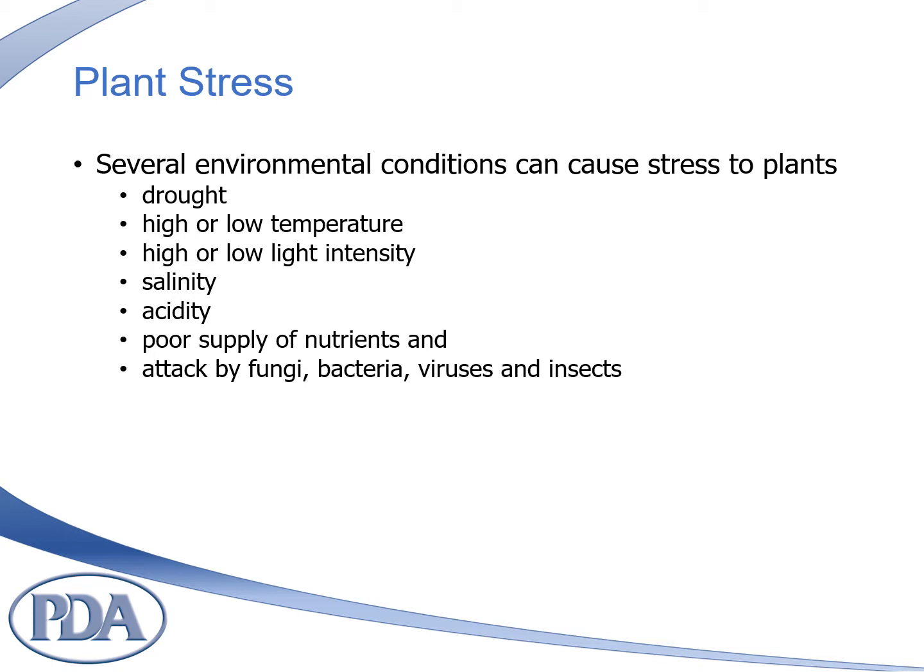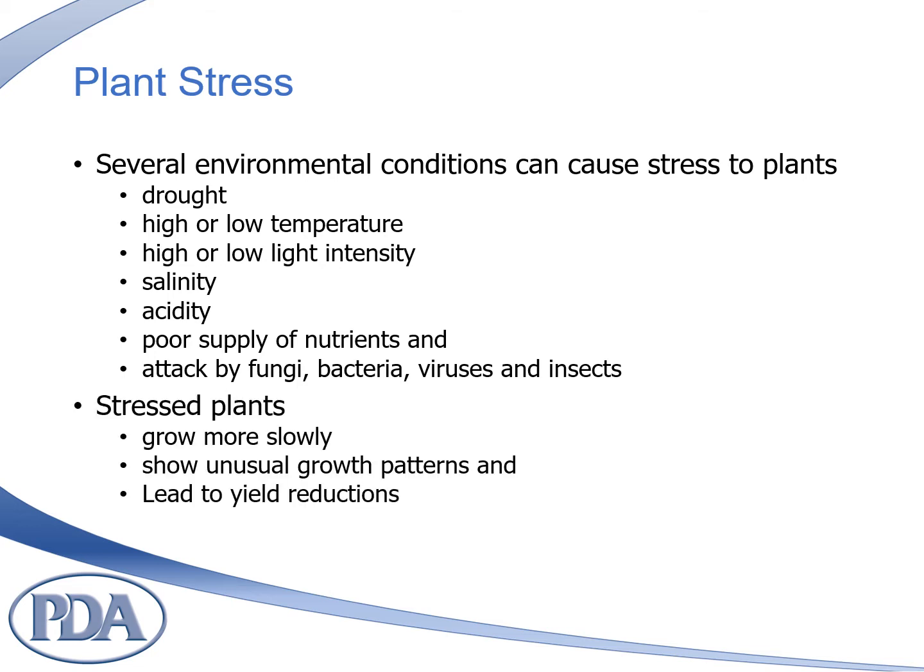Introduction. Several environmental conditions can cause stress to plants: drought, high or low temperature, high or low light intensity, salinity, acidity, poor supply of nutrients, and attack by fungi, bacteria, viruses, and insects. Stressed plants grow more slowly, may show unusual growth patterns, and give reduced yields.